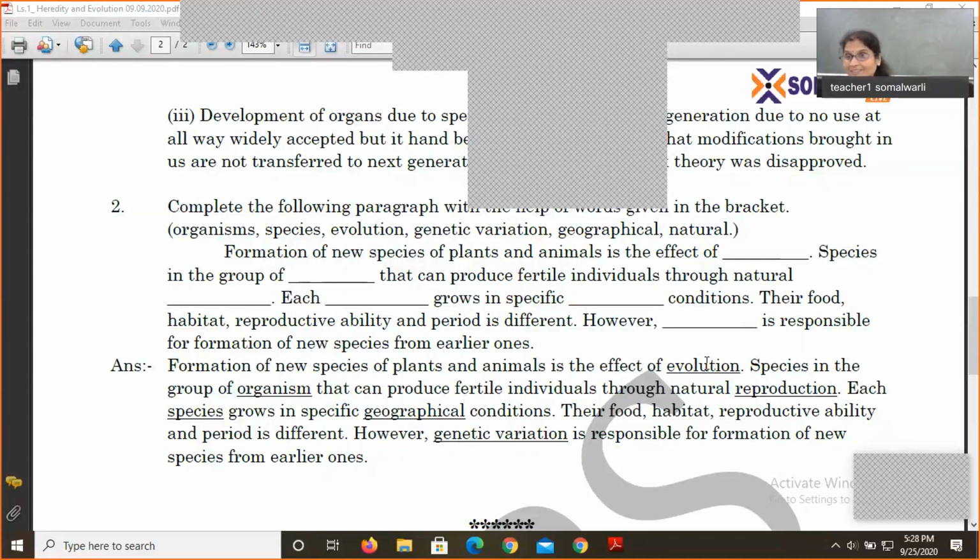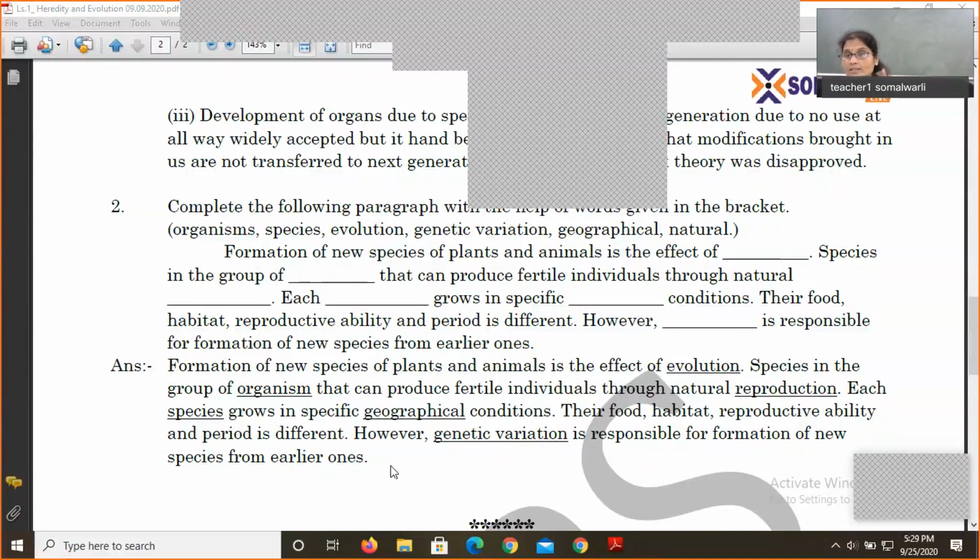Suppose you fill it like this, then I will give you a word of caution while you fill these words. You may swap them, and fill them in such a way that they sound correct. My piece of advice is that you read the sentence completely till the end. There is a very minor difference between the genetic variation word you're filling here and the evolution word that fits in the first sentence.